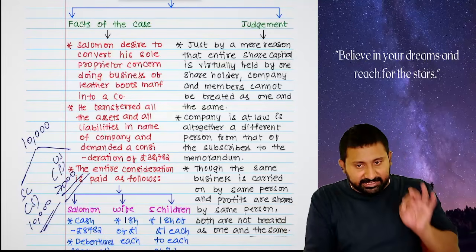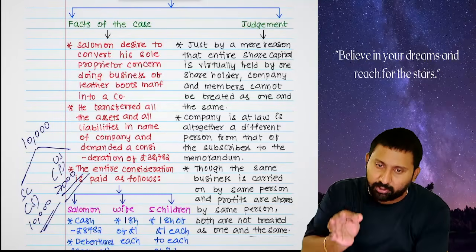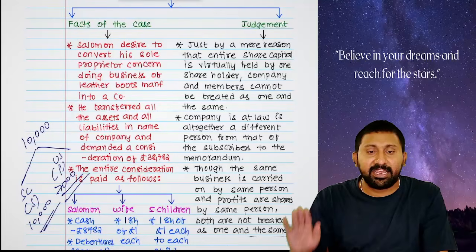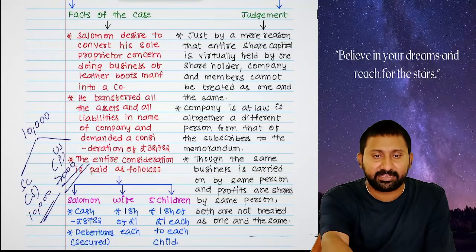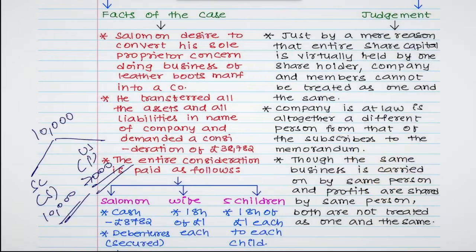Simply to tell, in this case, the court has given a judgment that payment will be first made to the secured debenture holder, being Salomon. Salomon and company are not one and the same. Please read the judgment. Only read the judgment, complete it fast.